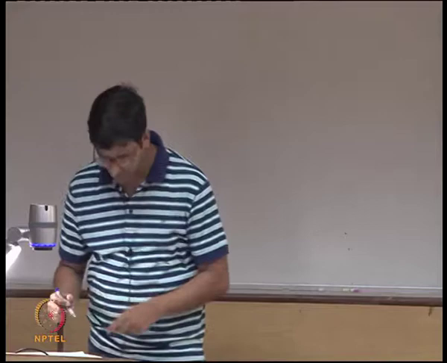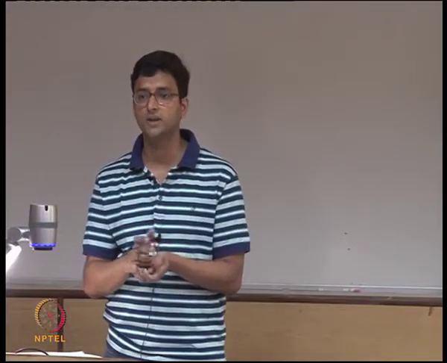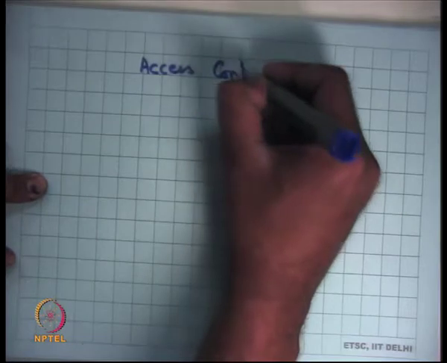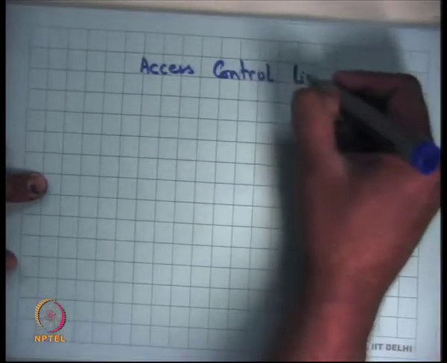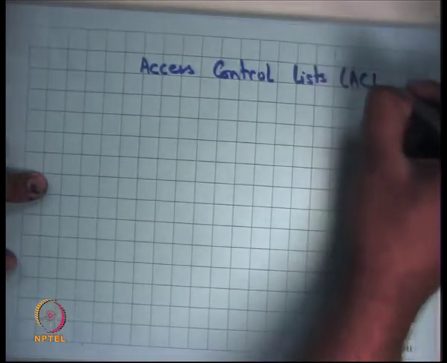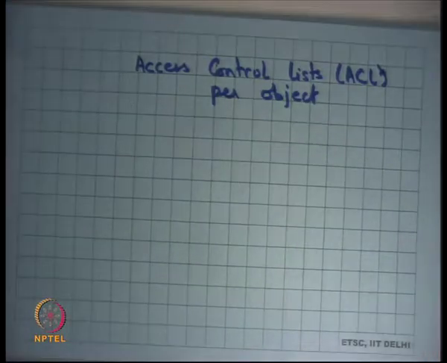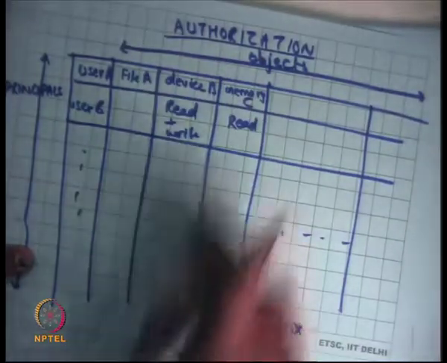So in practice, you don't store the full access matrix. There are two ways to store the access matrix. Either you store what are called access control lists, or ACL, per object. So here you're basically saying that I will organize things by column.